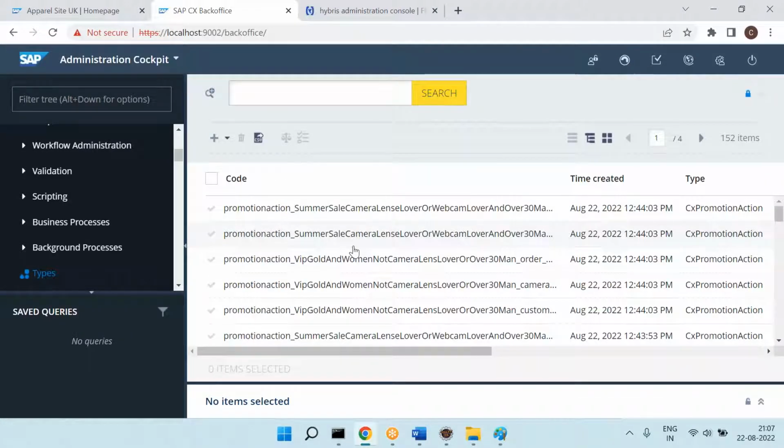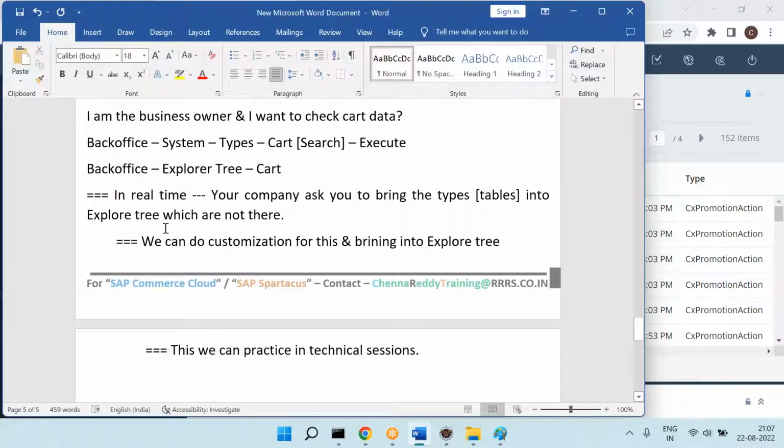They understand it, but they ask, hey, it is a lengthy procedure, can you bring it to the exploratory so that it is easy for me? Then what you need to tell? Yes, that is possible by doing the customization. That's a normal customization which every company does, but you need to take the time to do that customization and bring it to the exploratory. That you need to remember.